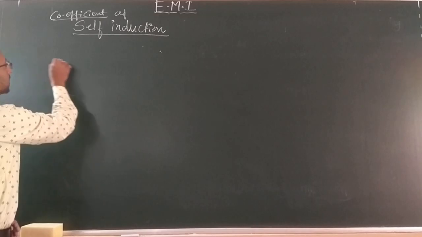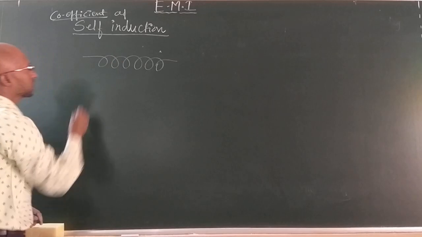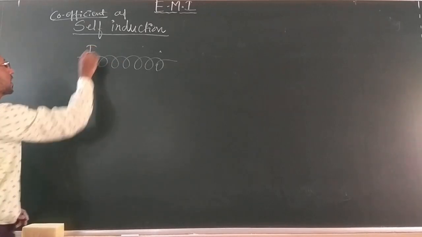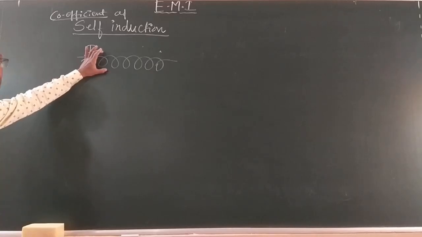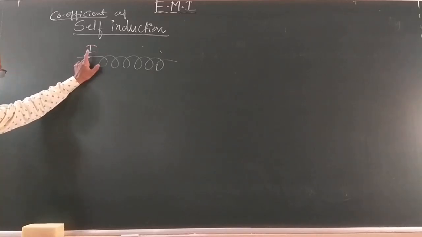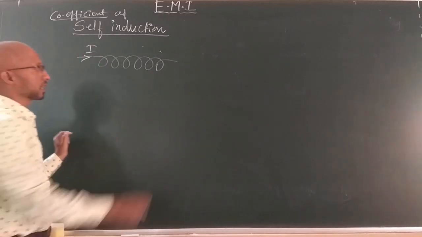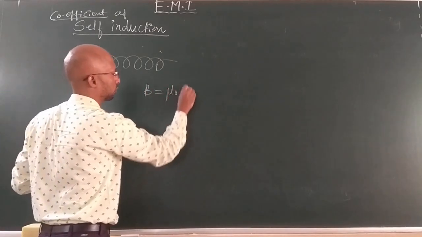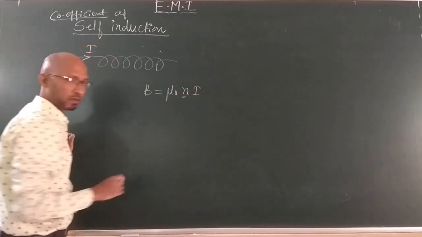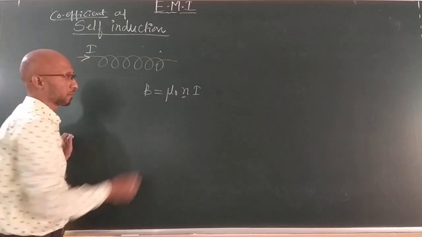Now, if you consider an inductor, the current flowing through the inductor is I. How is the magnetic flux linked with this inductor related to the current? As in a solenoid, you already know that the magnetic field produced in a solenoid is given by B equals mu naught n I, where n is the number of turns per unit length, and I is the current flowing through the solenoid.